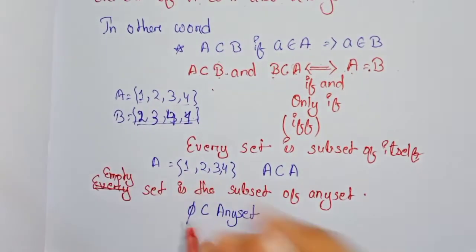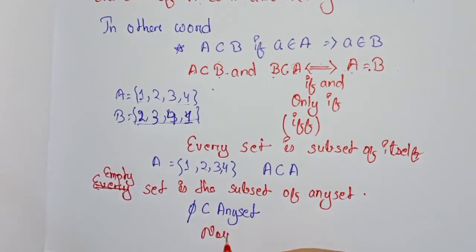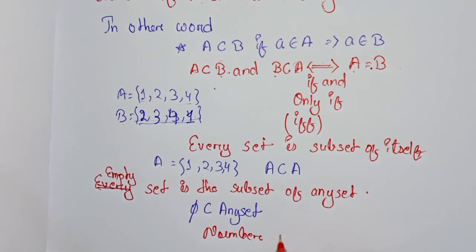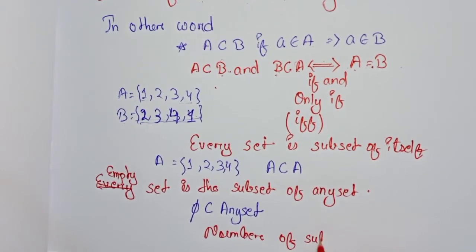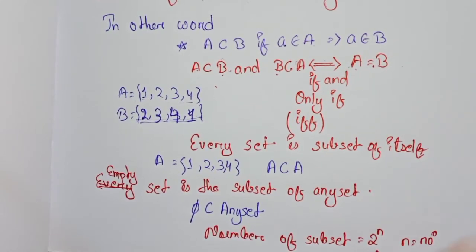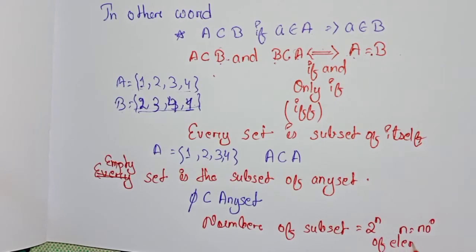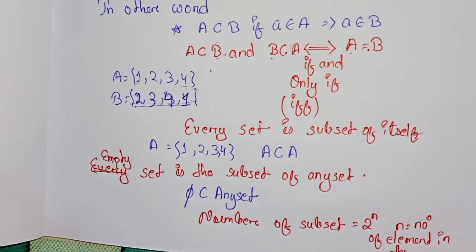And to know the number of subsets, there is a formula: 2 to the power n, where n equals the number of elements in the set.